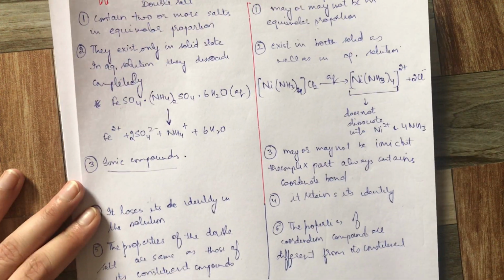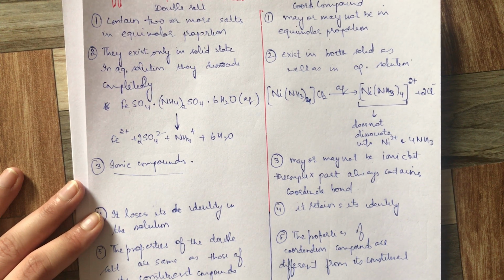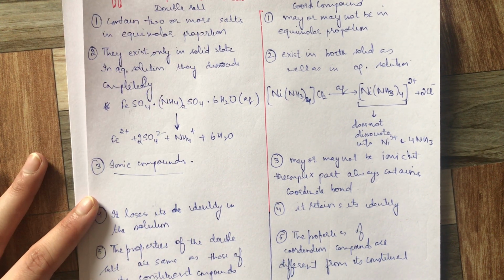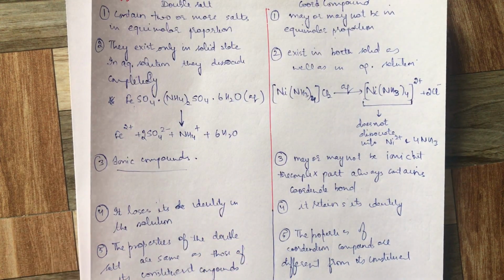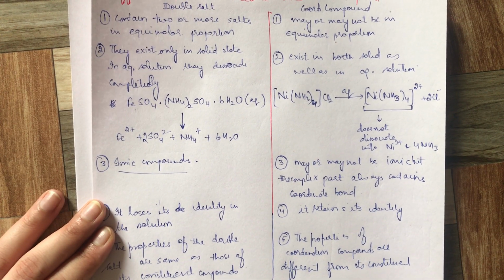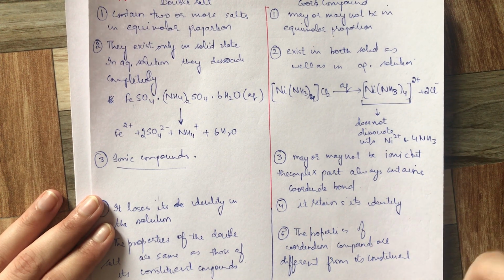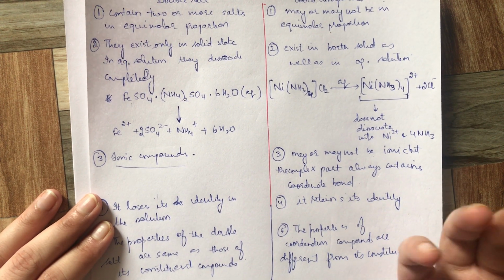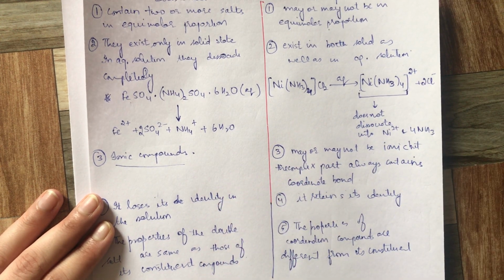So this was the main difference between the double salt and the coordination compound. In the next lecture we will discuss more about coordination compounds. We will start coordination chemistry and the terms used in it. For now I want you to understand what a coordinate bond is and the main difference between a double salt and a coordination compound.